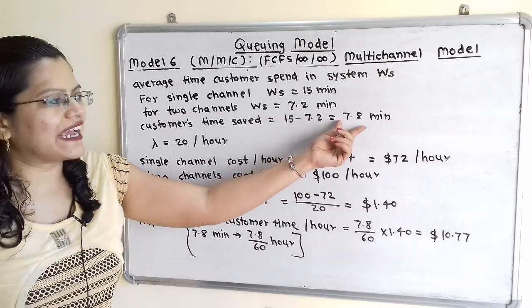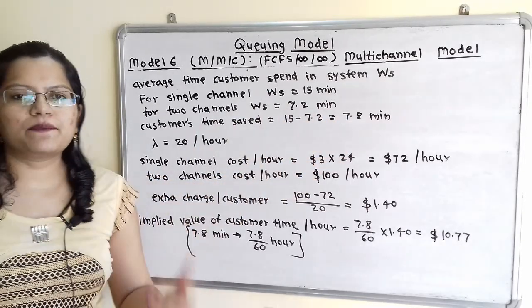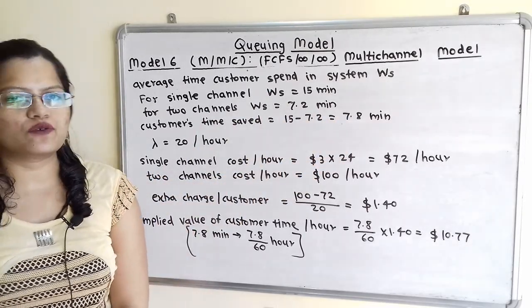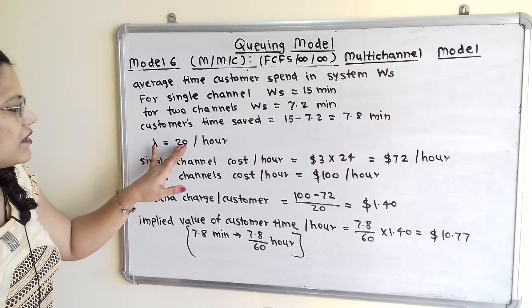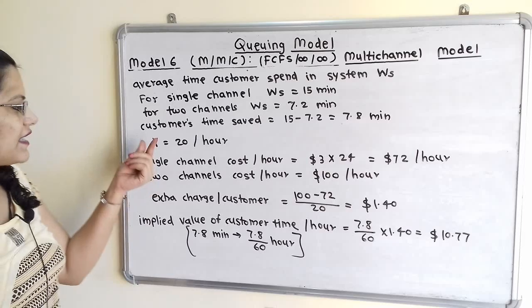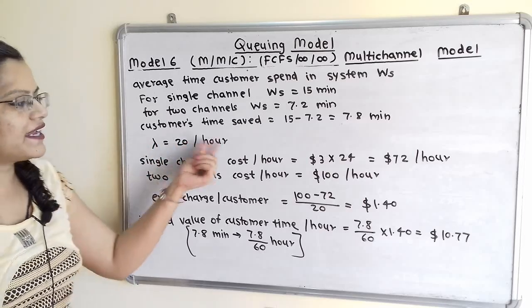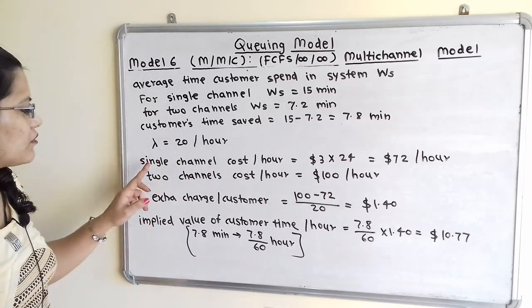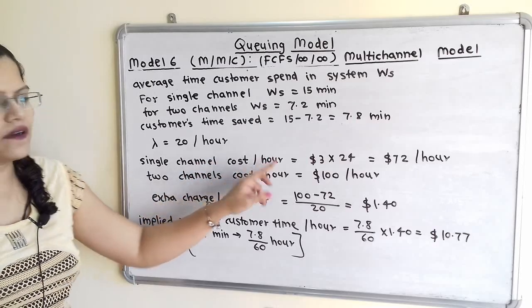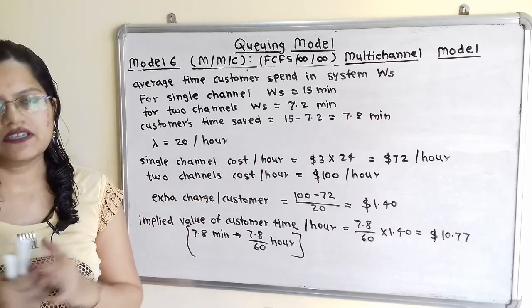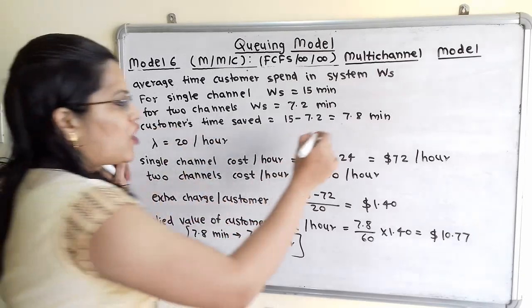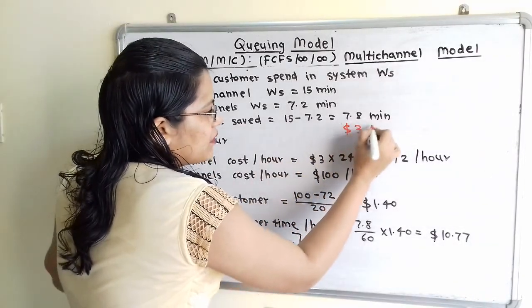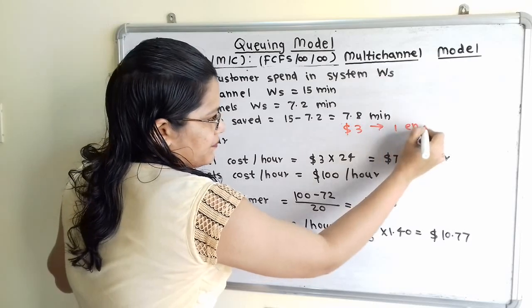So for this time saving, what is the implied value that we have to calculate? Now arrival rate lambda is 20 per hour, that is lambda is equal to 20 enquiries per hour. Now single channel cost per hour that we have to calculate. Now if we observe the question, $3 for one enquiry is mentioned.